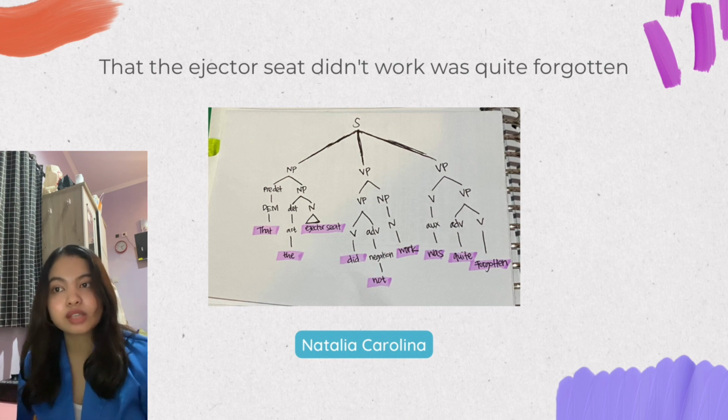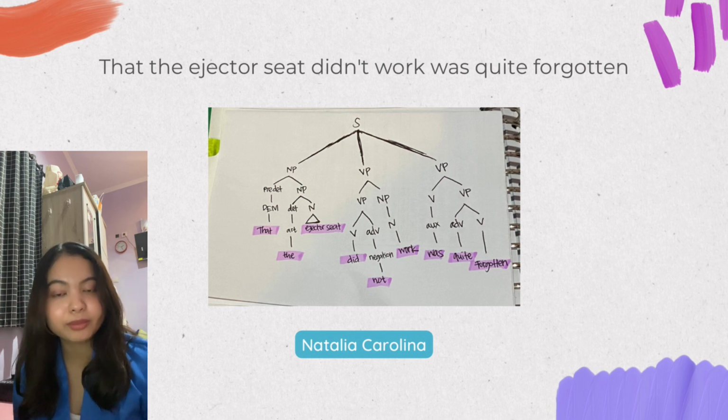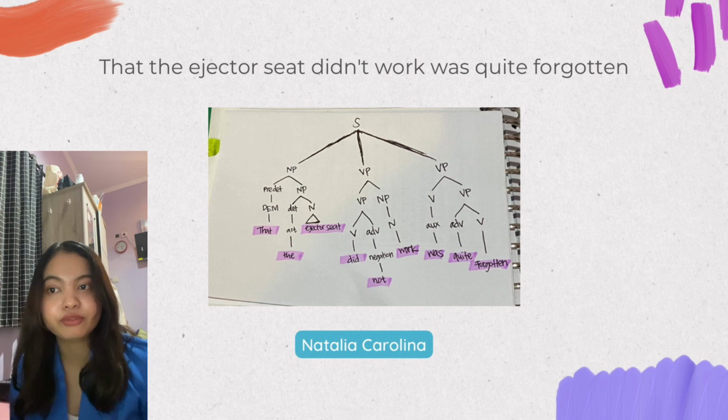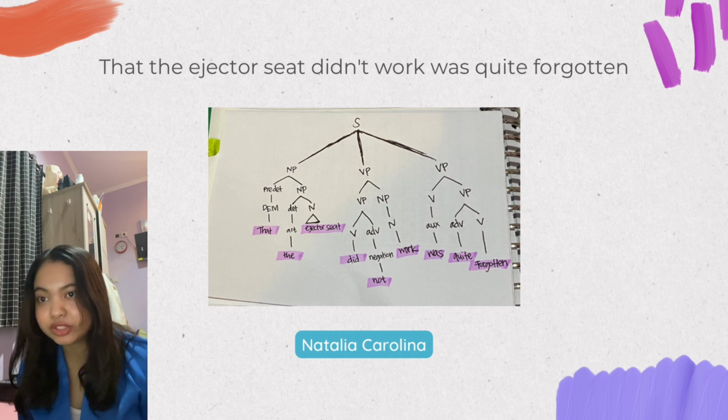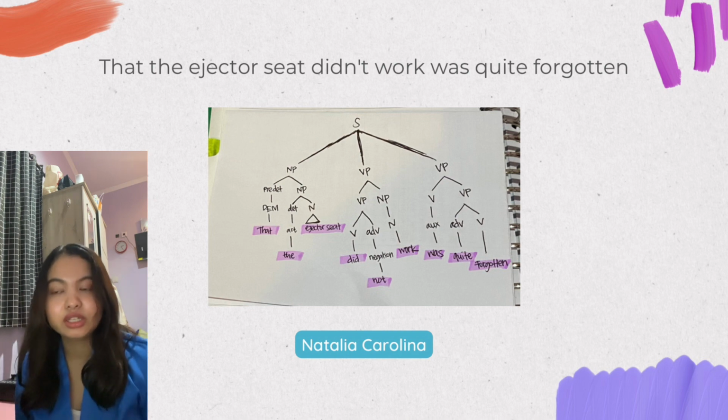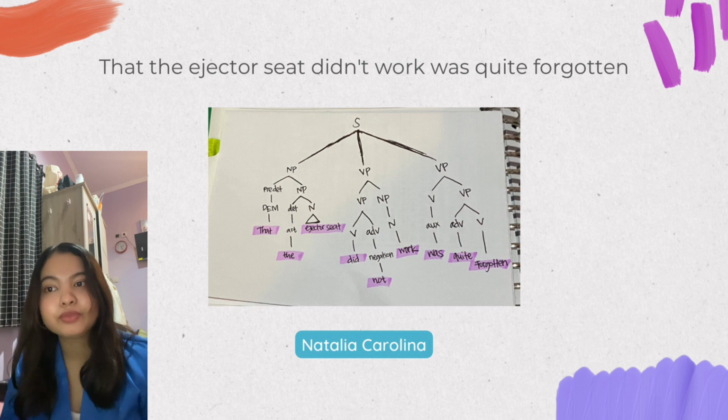Why is it called a predeterminer? Because it appears before "the," because "the" in here is part of the determiner. More specifically, it is an article, so we call "that" a predeterminer because it appears before the determiner, "the."